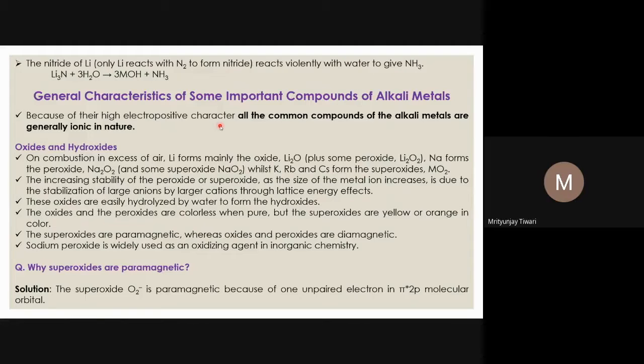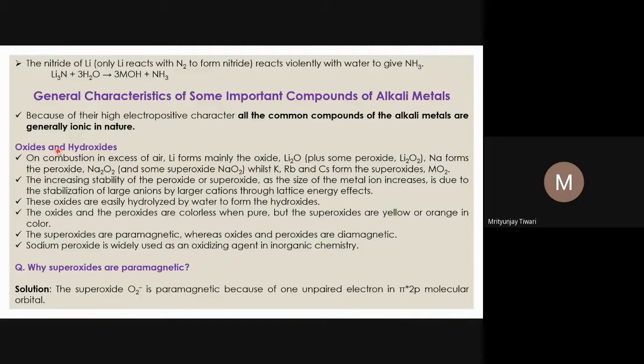Though some of these compounds have a quite significant covalent character, they are mainly ionic compounds, with some having some covalent character as well. And how much covalent character there is, we can decide according to the Fajans rule. So let us look into the oxides and hydroxides.